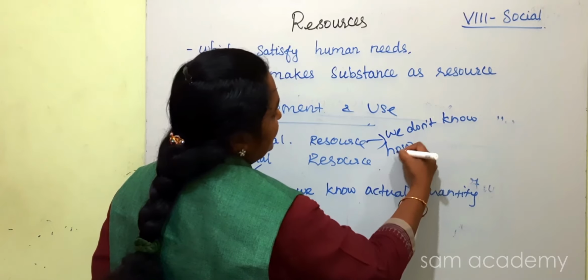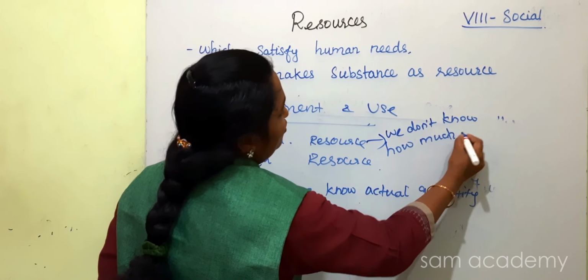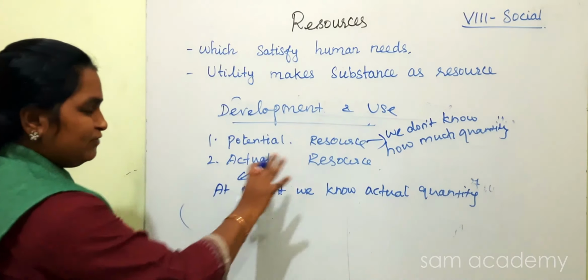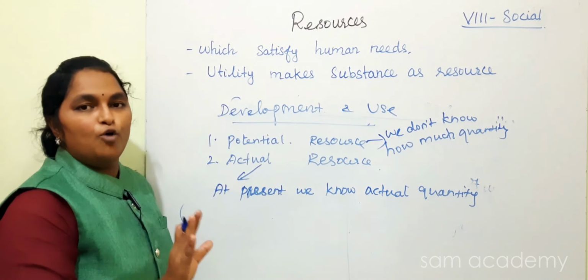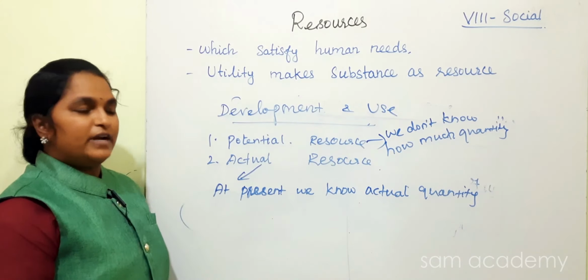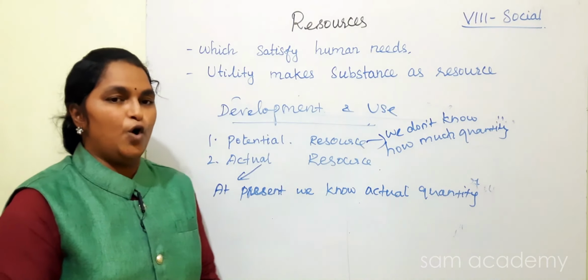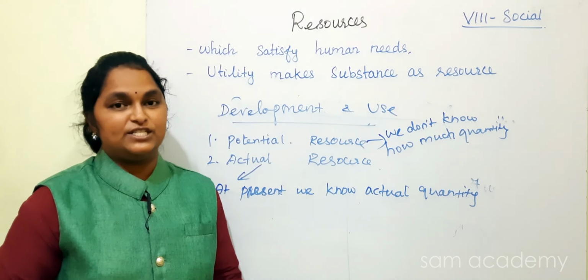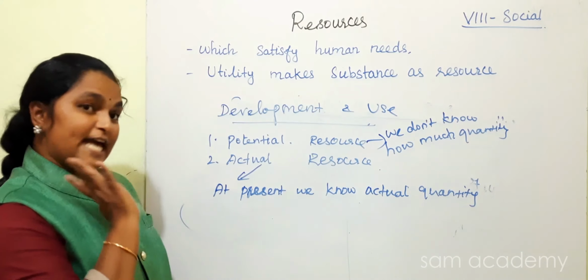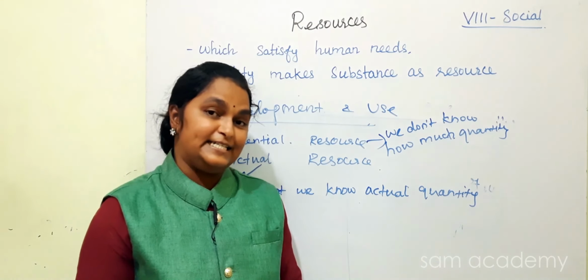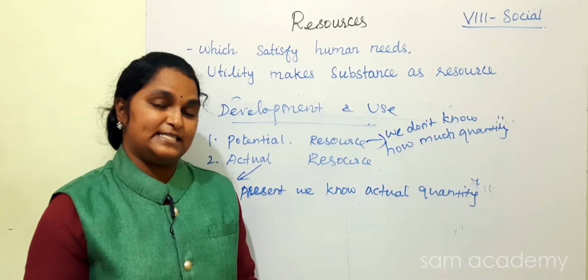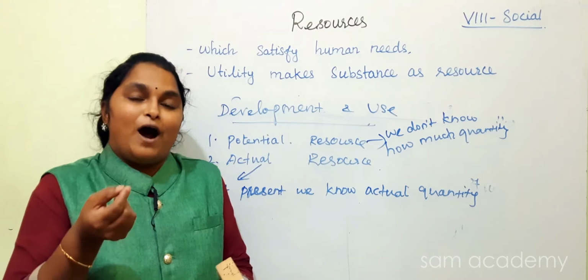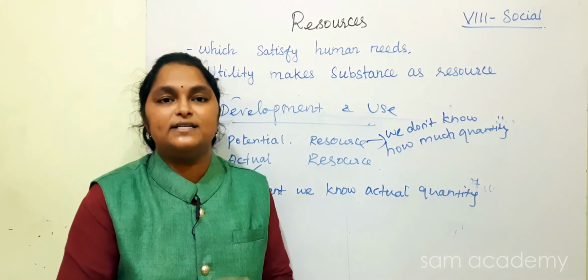See, actual resource means at present we know how much quantity is present. For example, in our home we know 10 pounds of jewels are there. So exactly we know how many jewels are in our home. So this is the actual quantity. But in the whole country, we don't know how many pounds of jewels are available. So if we know the quantity, that is an actual resource.